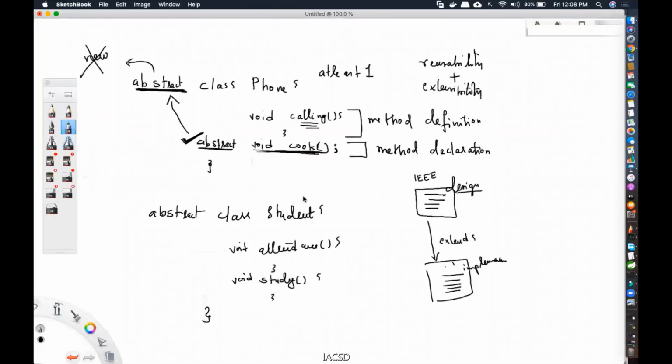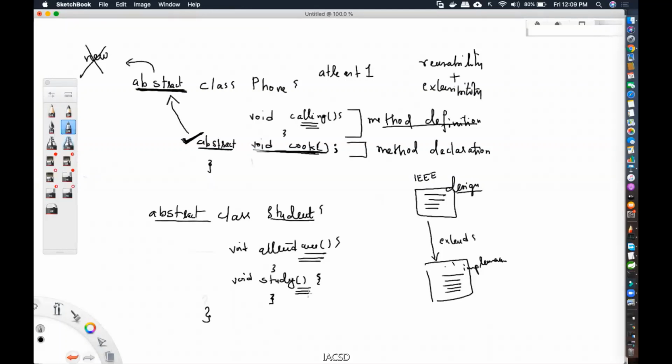Now see, I made a particular class abstract. You see all the methods are implemented. Attendance is implemented, even study is implemented. You are the student who made this class, and you implemented attendance and study. But since you made this class, you also know what if I give a blank implementation? That is also a body, right? That is also a definition, right? So even if I give blank, still the method is considered defined.